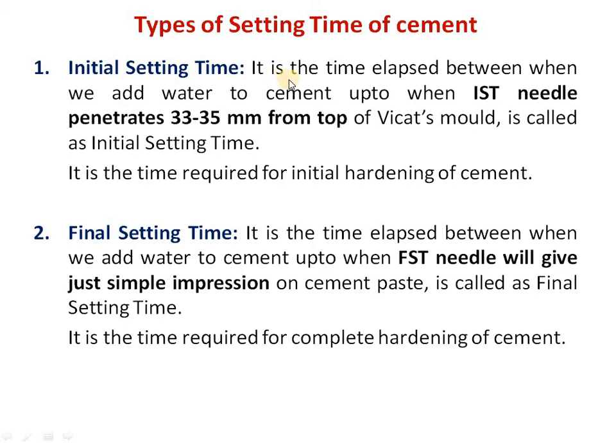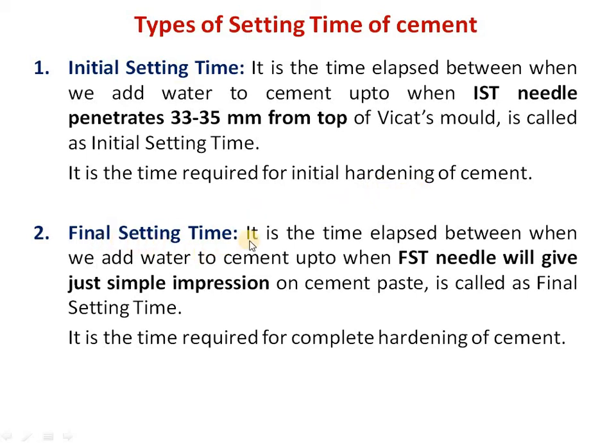So we can see the definition. It is the time elapsed between when we add water to cement up to when the IST needle penetrates 33 to 35 mm from the top of Vicat's mold, and it is called initial setting time. So it is the time measured from the addition of water to cement up to when the IST needle will exactly penetrate up to 33 to 35 mm. That much time required for setting is nothing but initial setting time. In other words, it is the time required for initial hardening of cement.